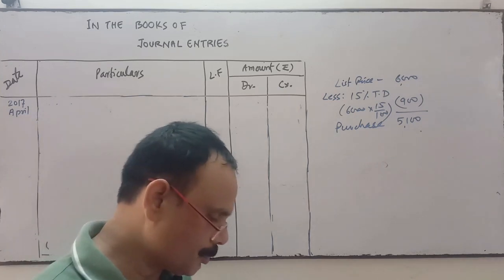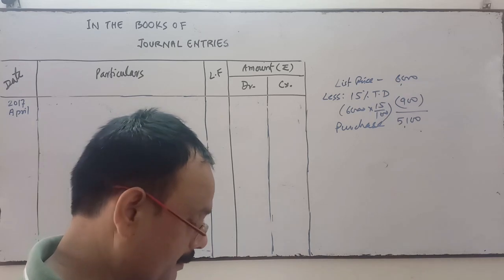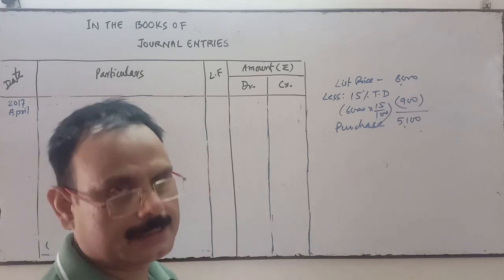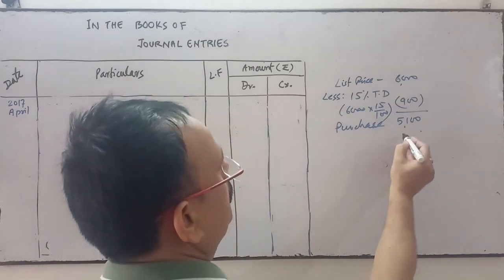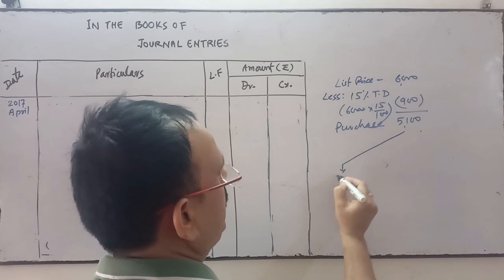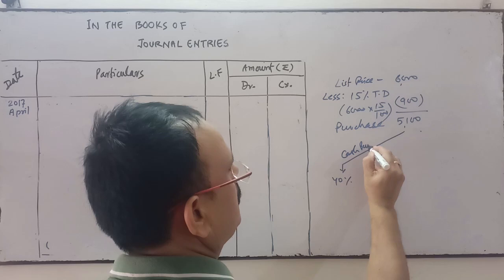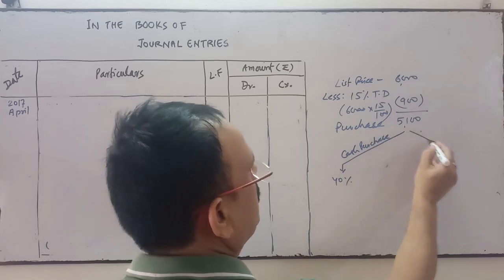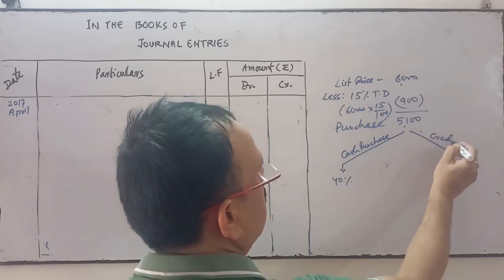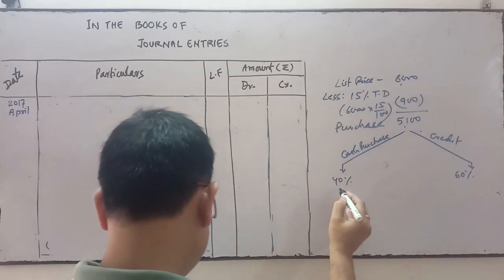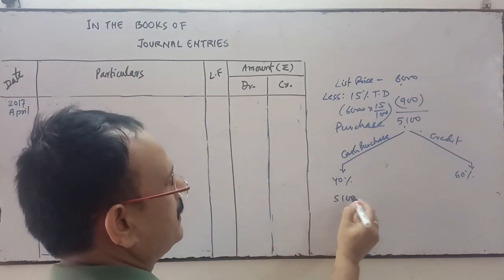So bought goods means purchase goods of the list price 6,000 from Khanna and Brothers, less 15% trade discount and 2% cash discount. 40% of the price is paid at the same time. It means it's a cash purchase. And the rest, how much? 60%. It's a credit purchase. So when we do the payment of 40%, we'll find out the 40% of this amount.